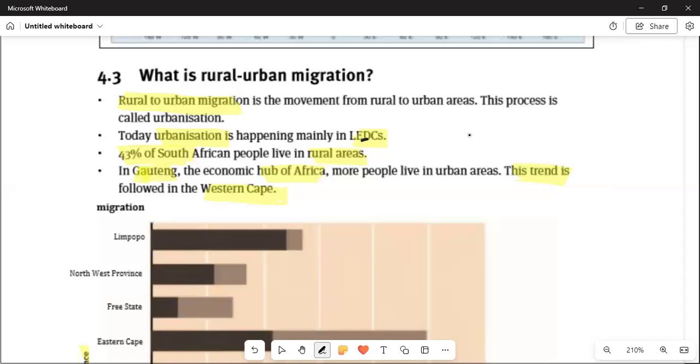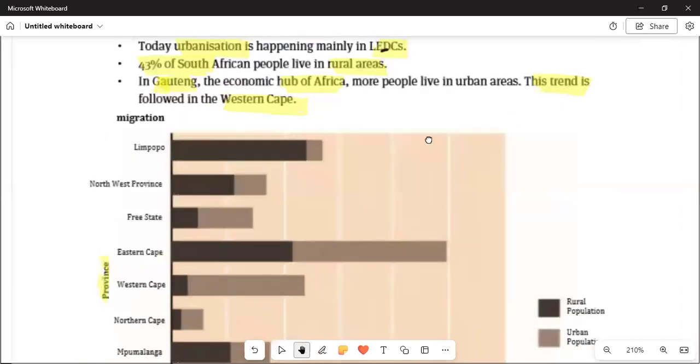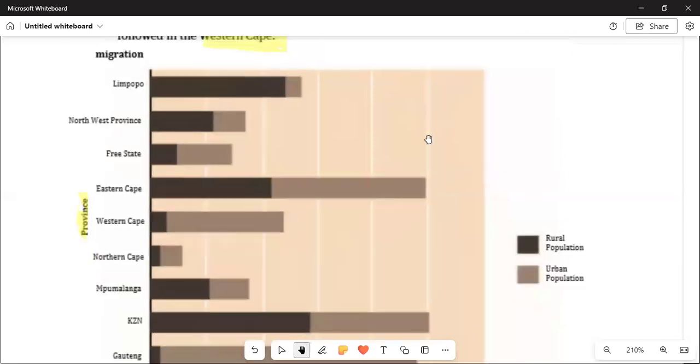So we can see that the dense numbers of people are living in Gauteng and in Western Cape. Why? Because that is an economic hub. When we are studying this, we can see that we are experiencing rural depopulation and urban depopulation. According to the key, the dark one is rural depopulation. In Limpopo, the rural population is higher compared to the urban population. Also in the Northwest, there is more rural population compared to the urban population. In Free State, there is less rural population and more urban population.